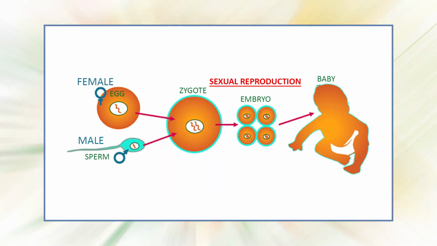Later, during organogenesis, the organs of the animal body form from the three embryonic germ layers. This follows gastrulation and leads to the development of the new organism, and the cycle continues.